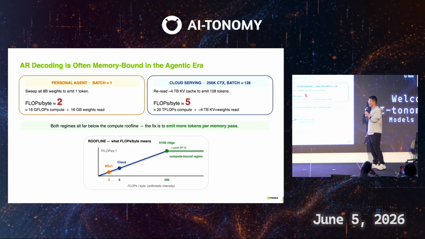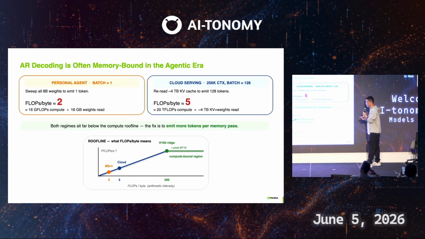Okay, so we know in the current agentic era, autoregressive decoding is often memory-bound, especially for personal agents with batch size 1, and also long-context cloud serving, where you need huge KV cache traffic. We can see this memory-bound scenario from this roofline model. The x-axis here is arithmetic intensity, which is basically how much computation you can perform per memory load. The higher this value, the better you can leverage the computation power of GPUs, and you can reach the compute-bound region. But for the personal agent and the long-context cloud serving scenarios, their arithmetic intensity is super low, and they sit in this memory-bound region here.